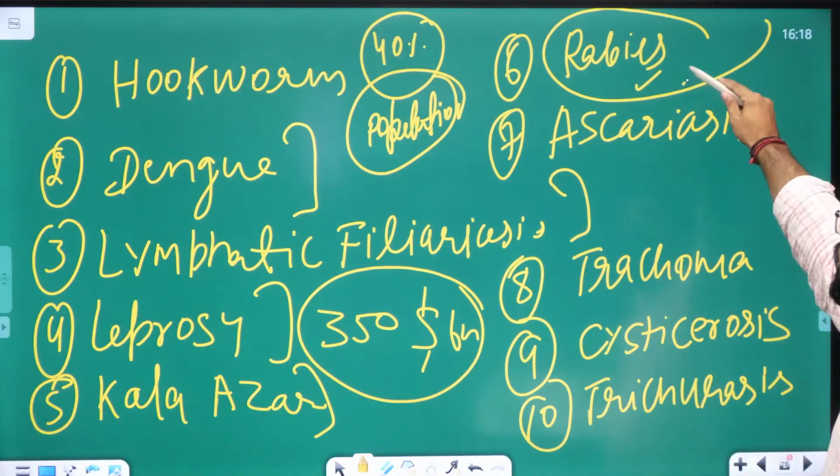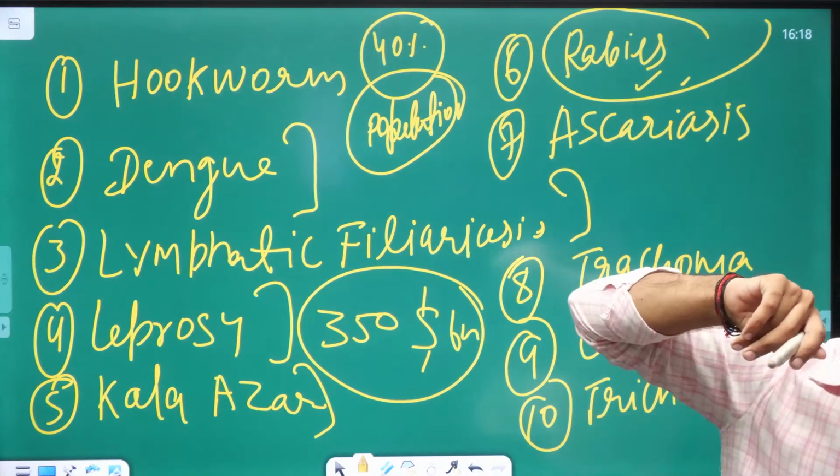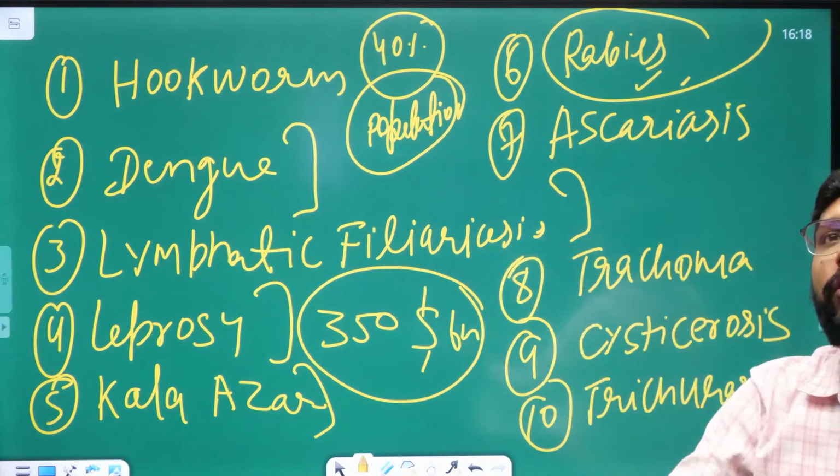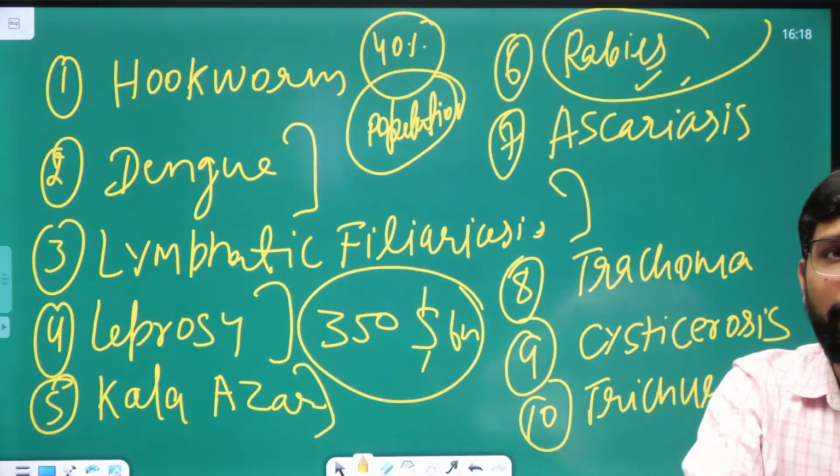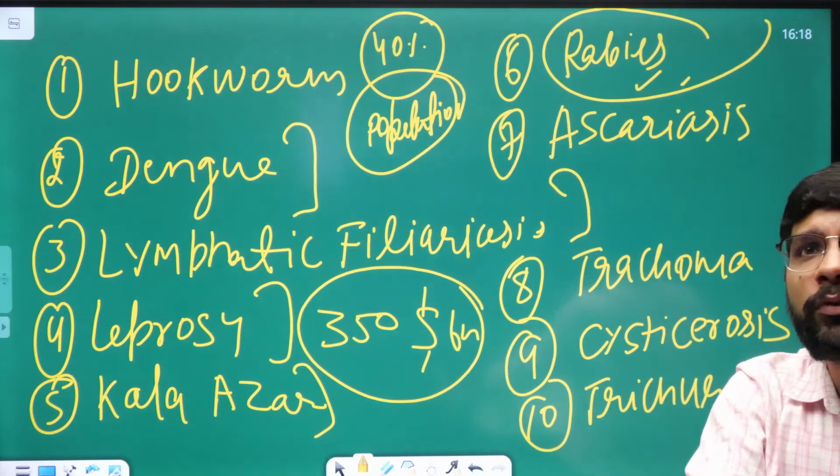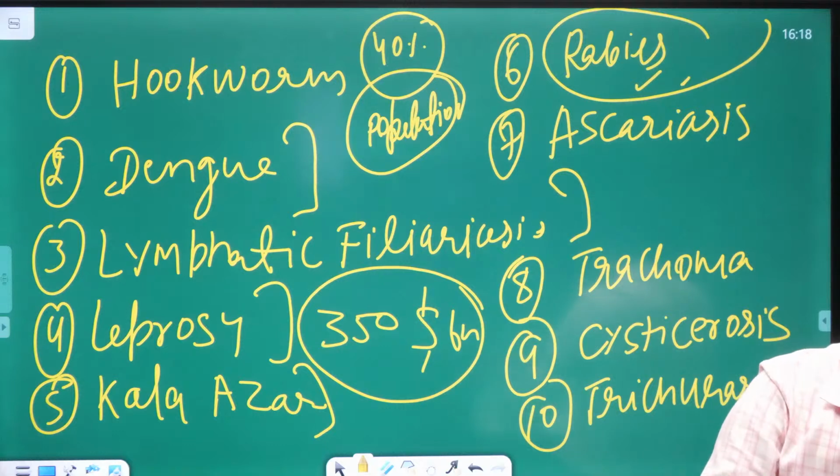It is difficult to remove rabies till now, but the government has a target of 2035, and the rabies vaccination is also available in the country.